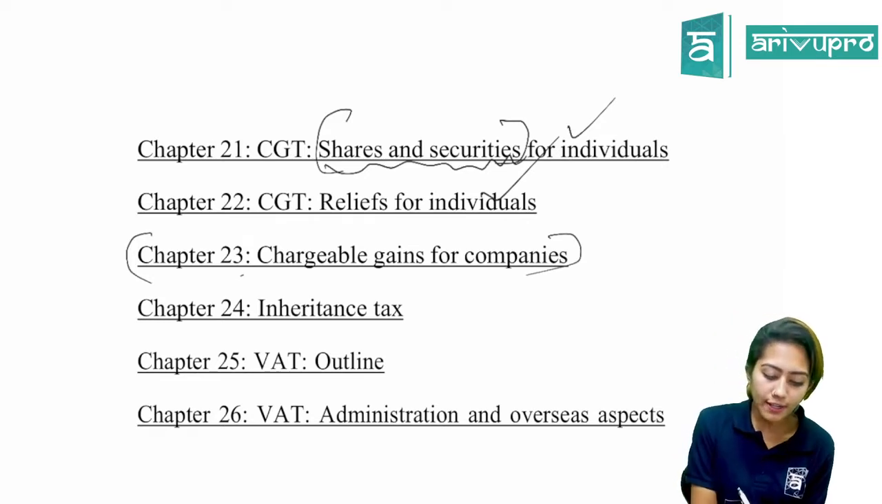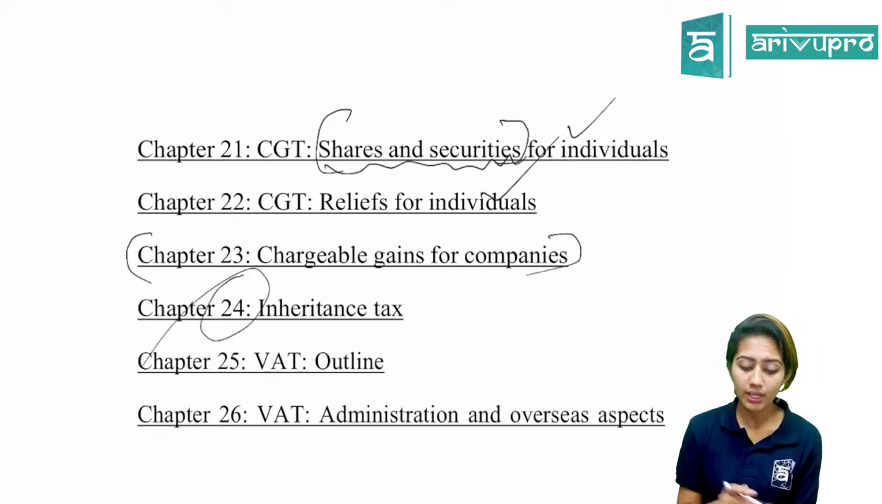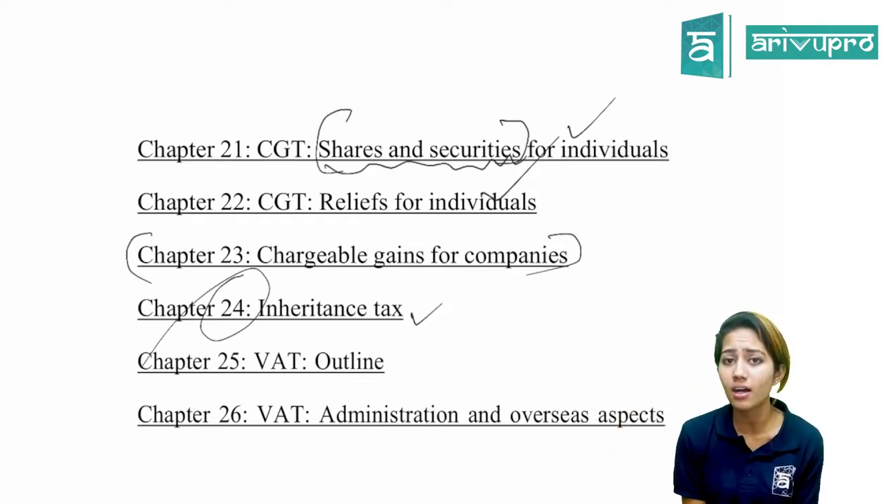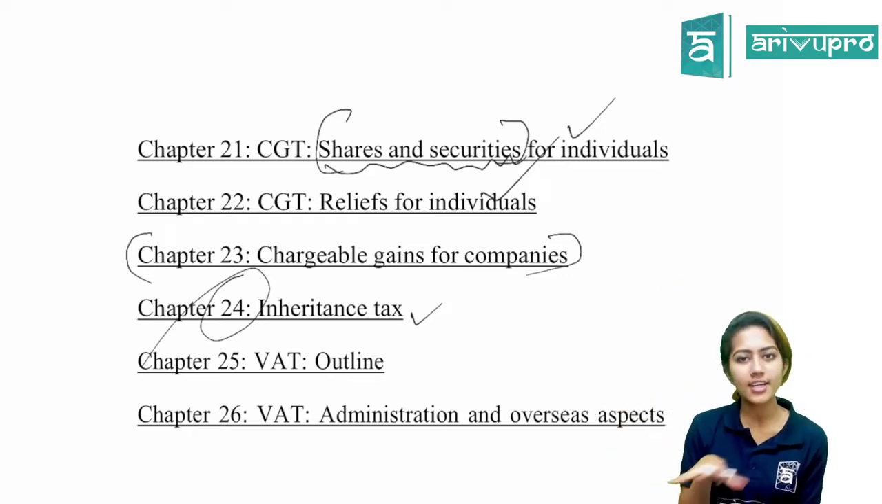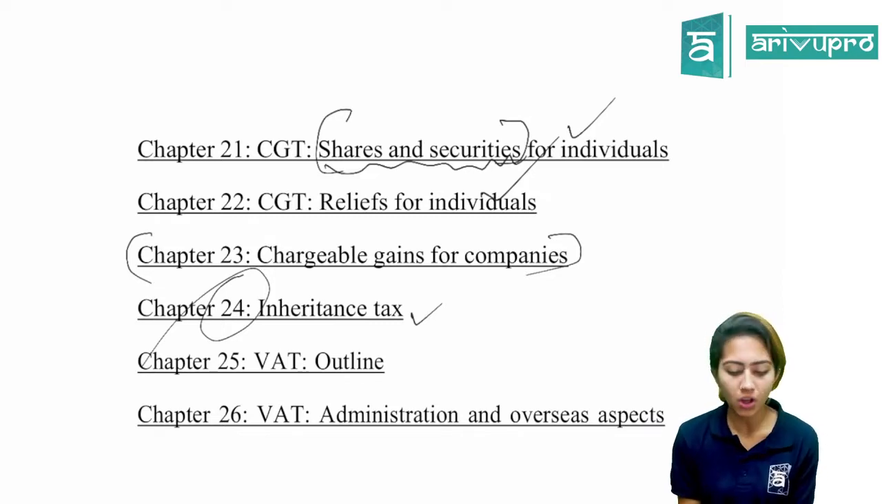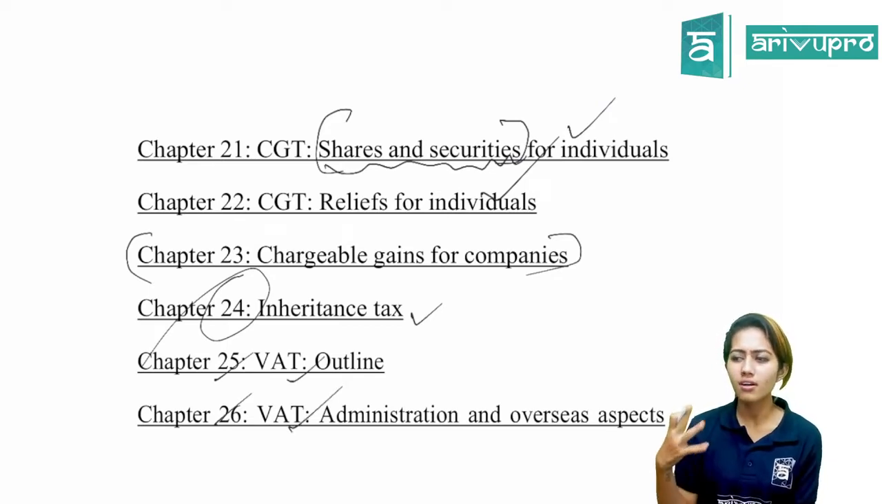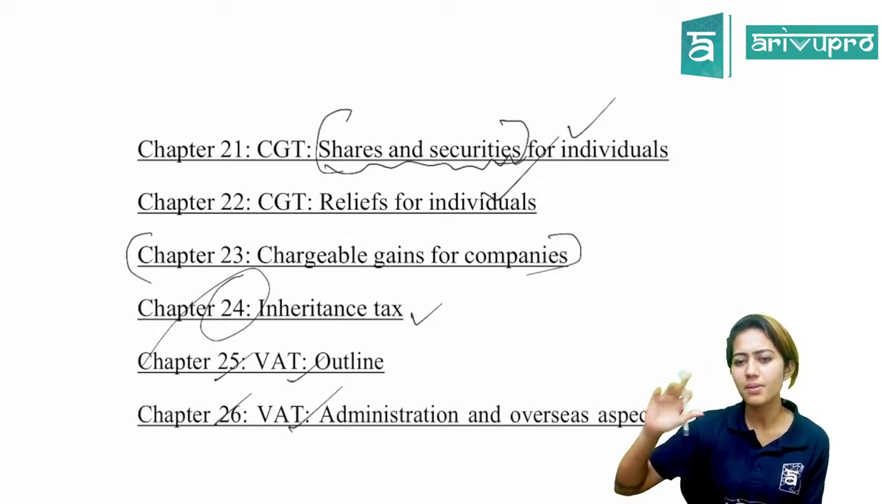Then chapter 24 is an important chapter. Okay, it is related to inheritance tax. It's not related to the previous chapters that we learned, it's an isolated chapter, but still very, very important. All right. Then chapters 25 and 26 are small chapters, okay, with regard to value added tax. So it's not very complicated. It's very simple, very straightforward.